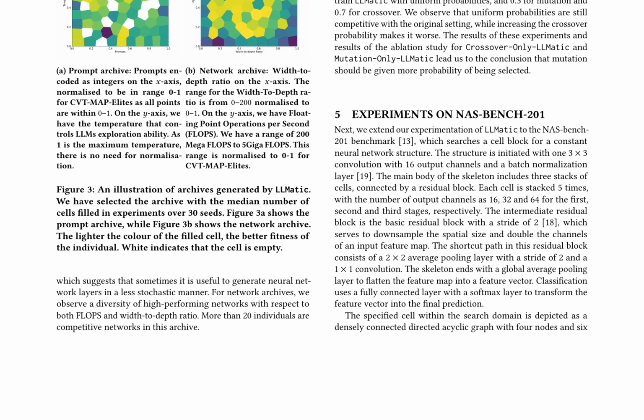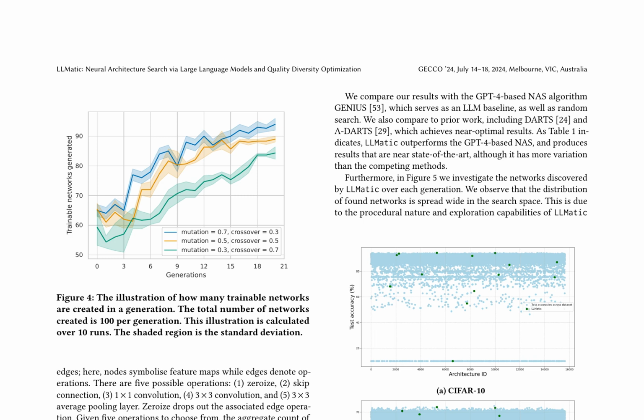Neural architecture search has been revolutionized by the introduction of LLMatic, a novel approach that leverages large language models and quality diversity optimization. By harnessing the capabilities of large language models to generate diverse and high-quality neural architectures, LLMatic evaluates their performance on various image classification datasets. This method employs a prompt-based approach, where curated prompts guide the generation of architectures within the model. Quality diversity optimization is also utilized to ensure the generated architectures are diverse and of high quality.